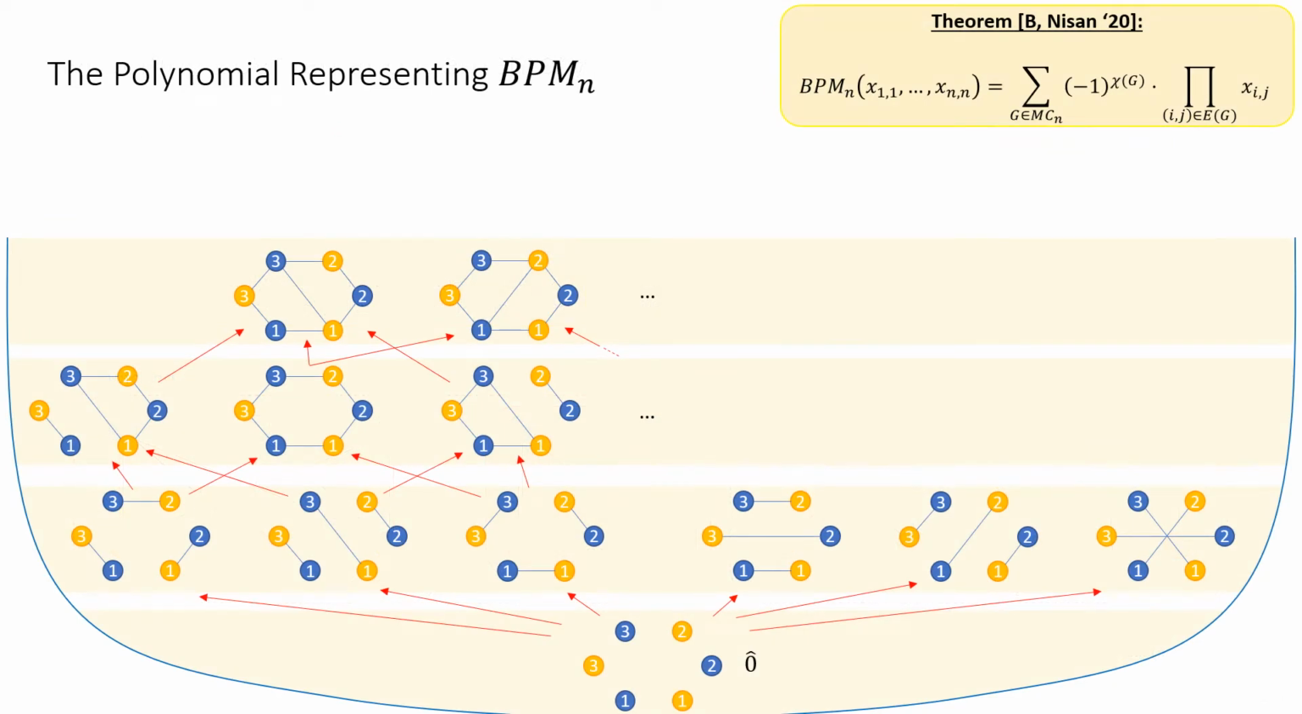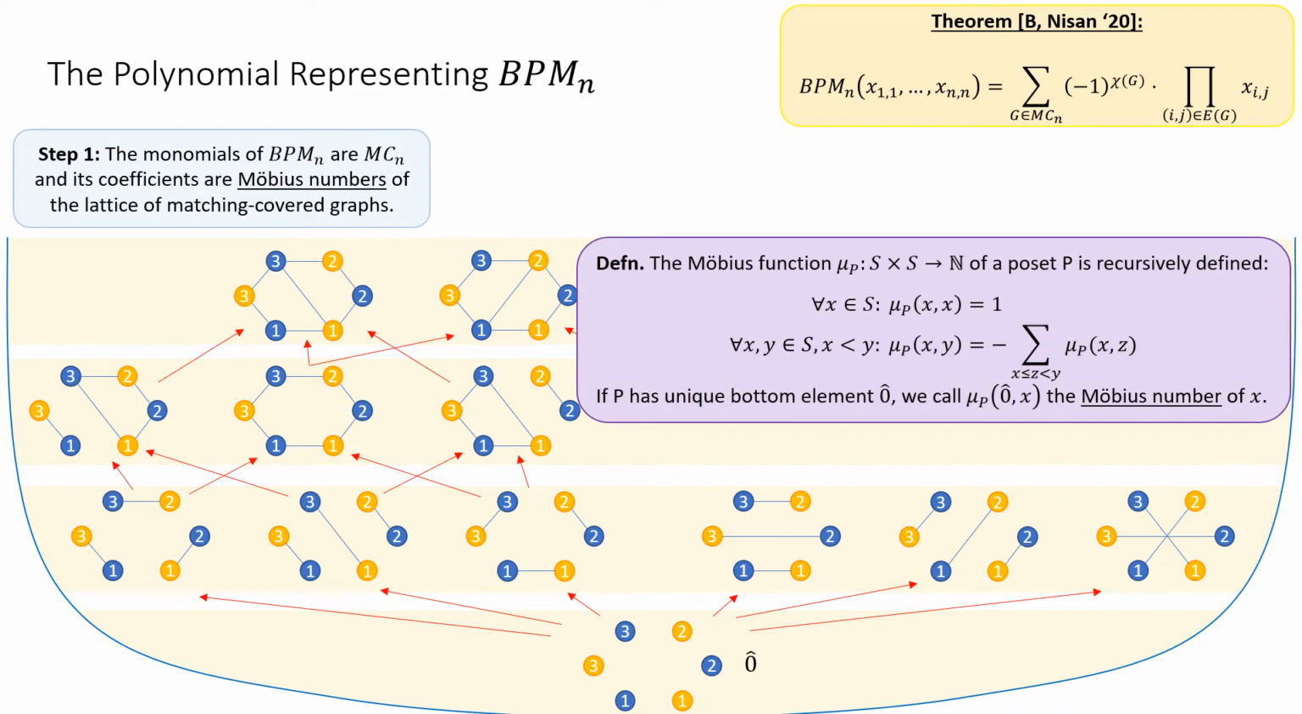So let me give a very brief one-slide overview of the proof regarding the perfect matching polynomial. The first step is to consider the lattice of all matching covered graphs together with the subset relation over their edges. This combinatorial lattice turns out to be intimately connected to the perfect matching polynomial. In particular, the monomials and coefficients in this polynomial correspond to the elements and Mobius numbers within the lattice, where by Mobius numbers I'm referring to the Mobius function of partially ordered sets, which is an extension of the Mobius function from number theory.